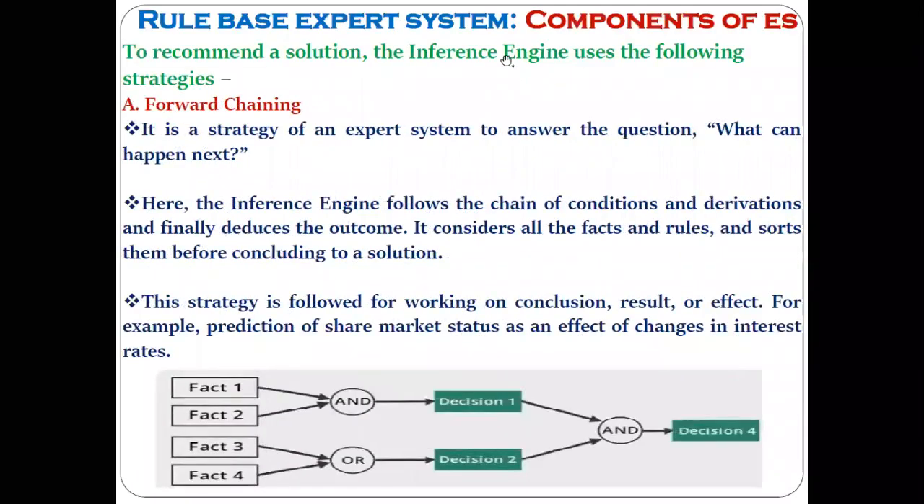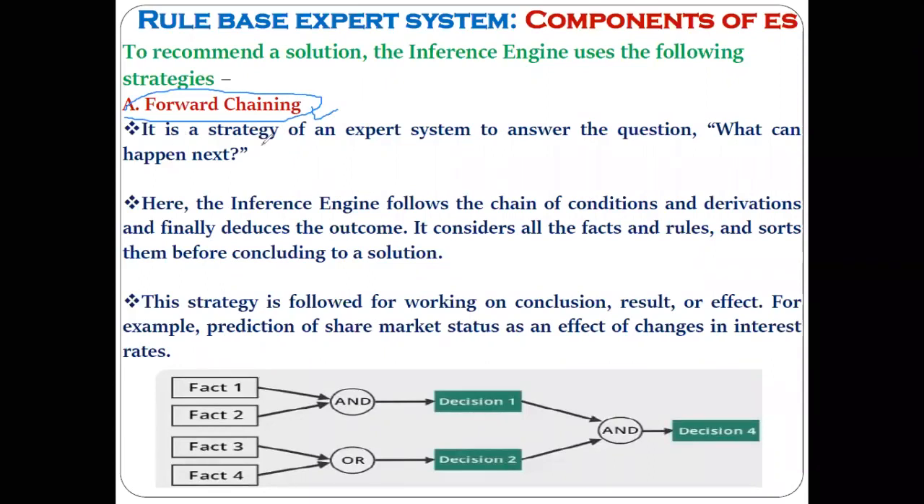Now the inference engine can give you the result with the help of two important techniques. The expert system or inference engine can give you the solution with the help of two important techniques. On these techniques, separate questions are asked a number of times. One is forward chaining and another is backward chaining.